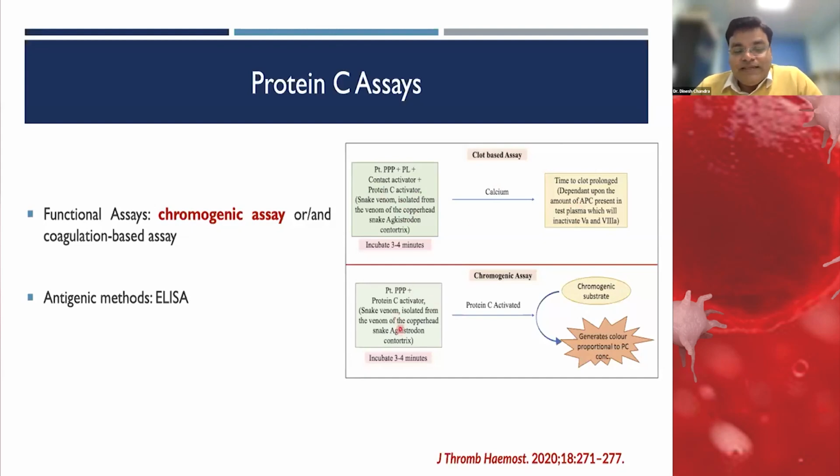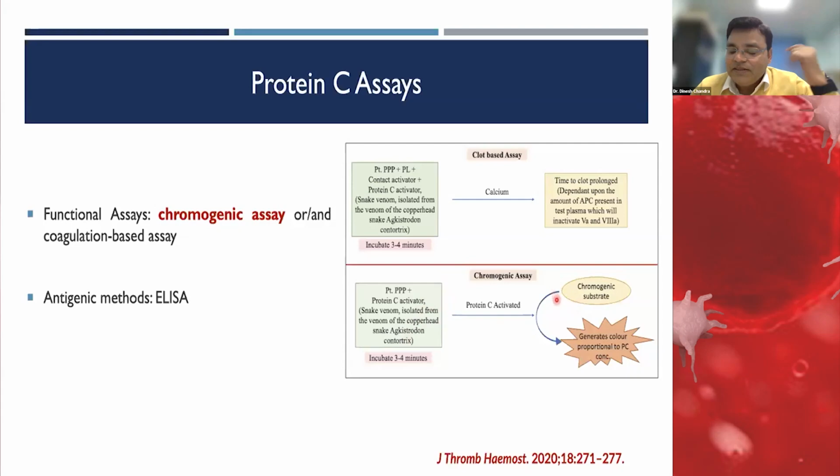In the chromogenic assay, the patient plasma and protein C activator, which is snake venom, are incubated, and then a chromogenic substrate is added, which has a chromophore and a synthetic peptide. Activated protein C cleaves at that site and releases the chromophore. Whatever quantity of protein C is present in the patient sample, that much goes into its activated form and cleaves the synthetic peptide.